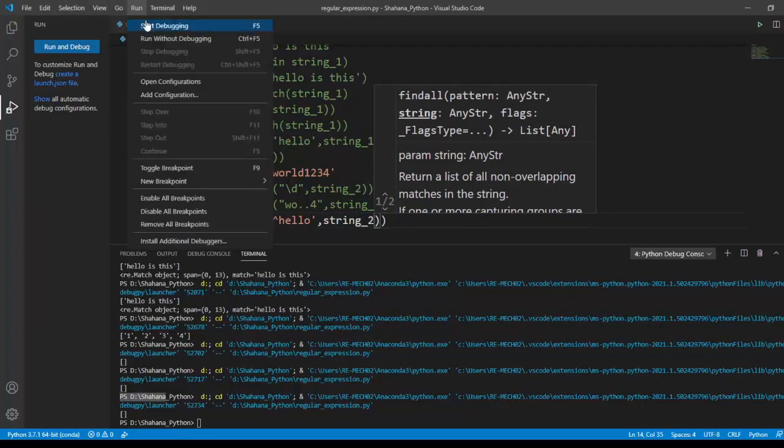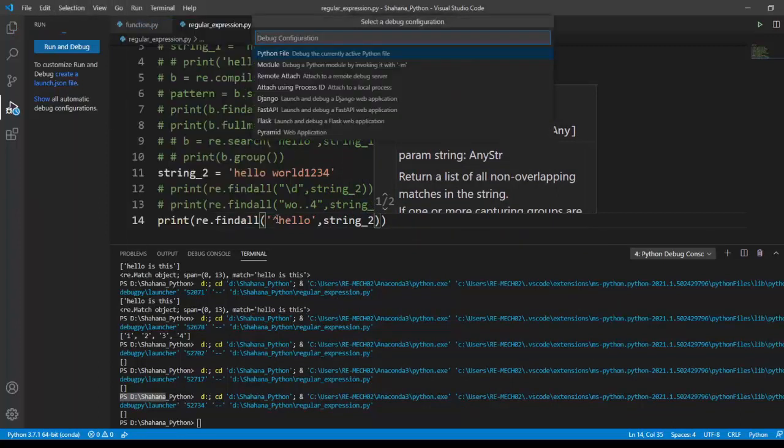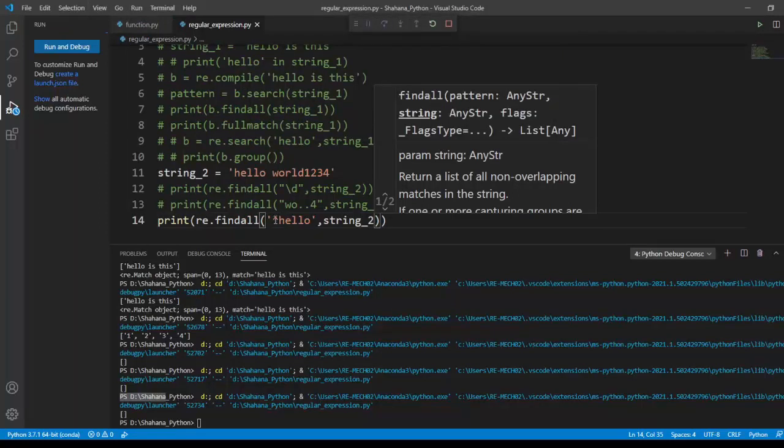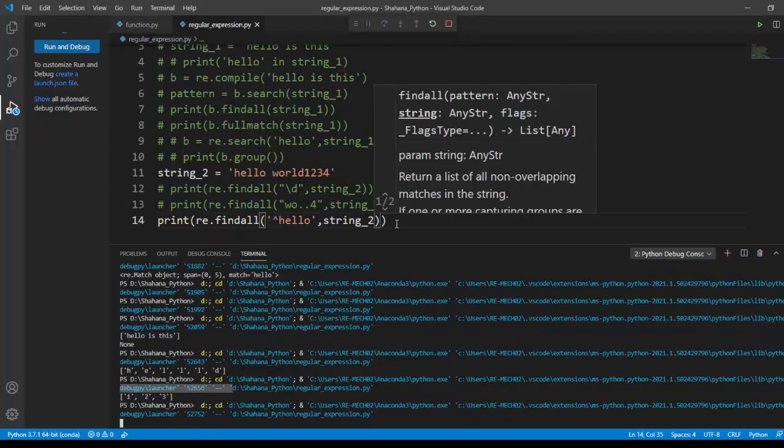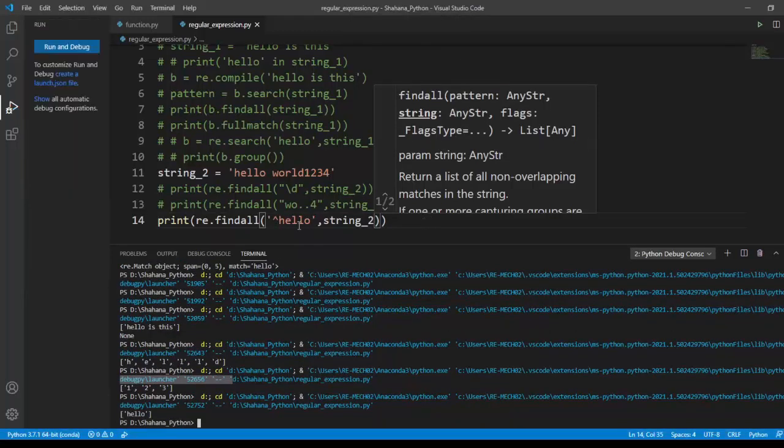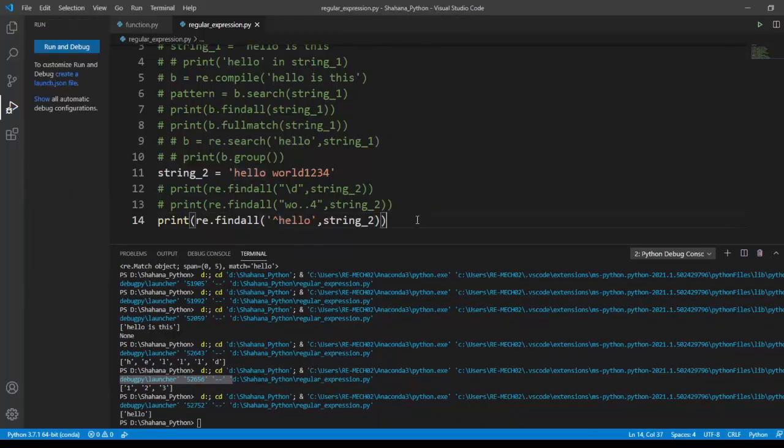I'm going to run this code. This caret symbol in regex is denoted as the starting point of a string. It checks whether the string starts with hello or not.